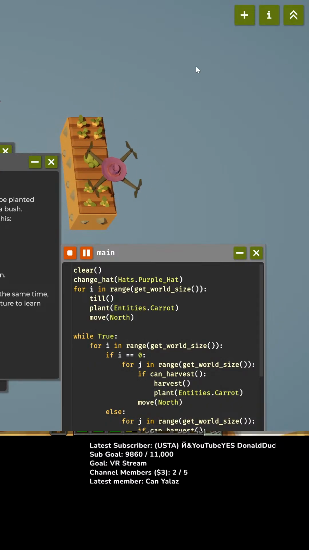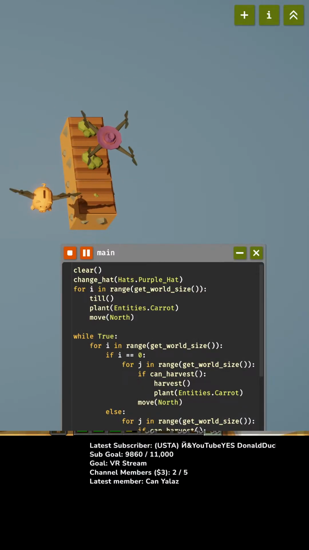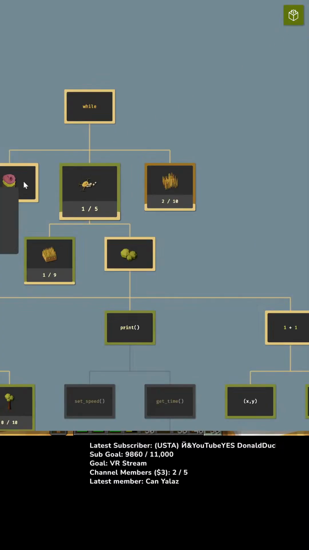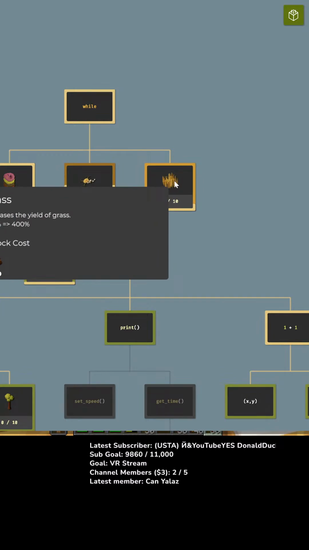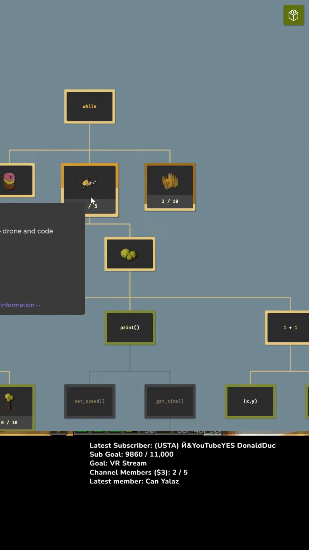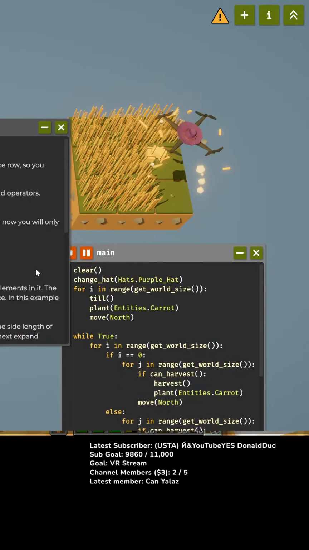Now I need to... Here, I'm just gonna close all of these windows from earlier. And see what I can do. Okay. So now we've got speed. And to unlock more, we need 500 carrots. Okay. Grass. For 500 logs. Okay, so I need some more carrots and I need some more logs. Okay, so I need 20 logs. Okay, and I can expand the farm.